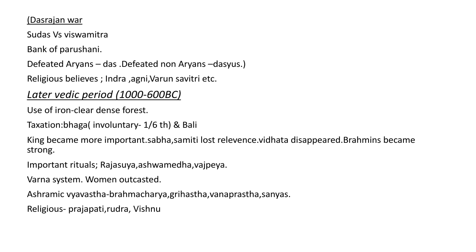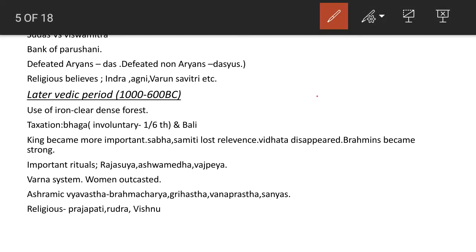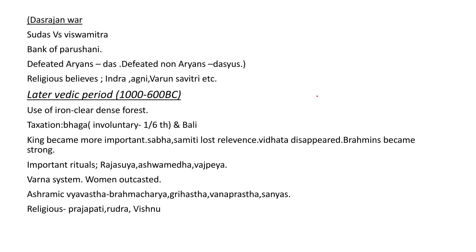There is also one of the important terms that we have to look at, the Dasarajna War. It was one of the famous wars, between the king, Raja Sudas, and the head priest of that time, Vishwamitra. The conflict between them took place on the bank of the Parushni, which means the later Ravi. Vishwamitra was then defeated by Sudas.